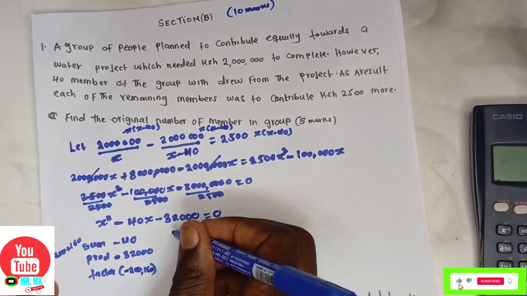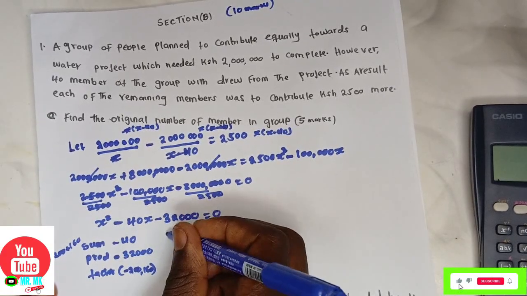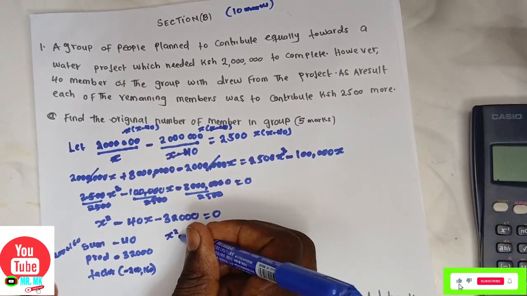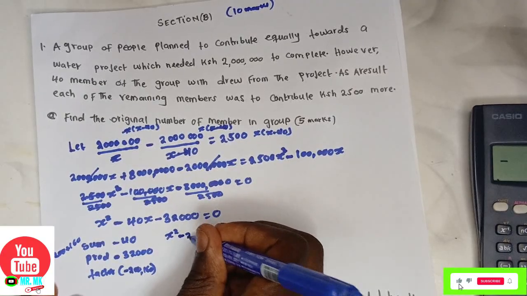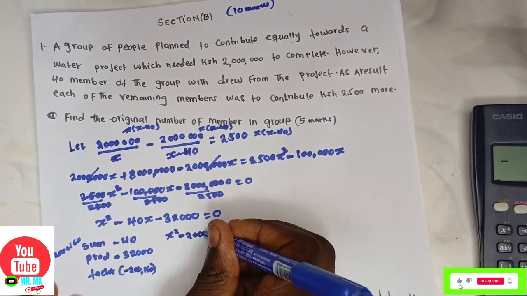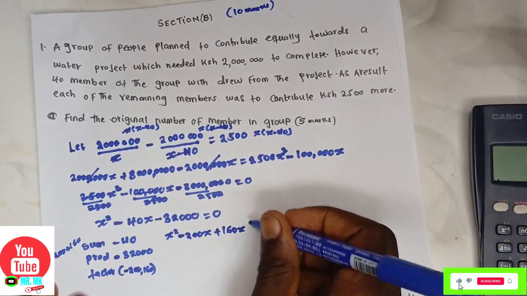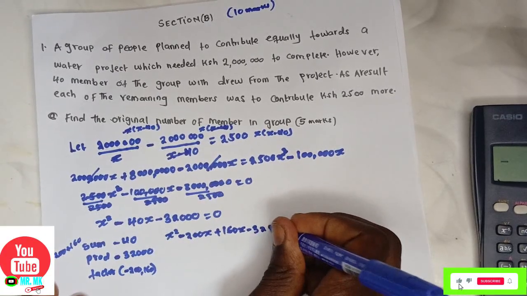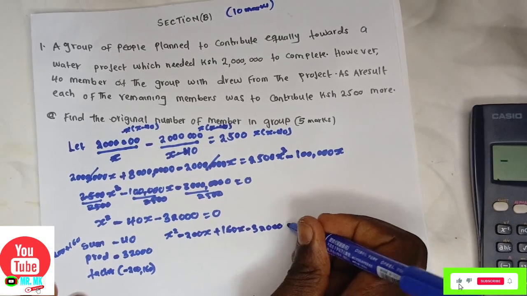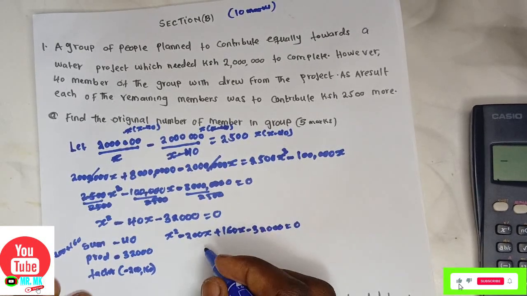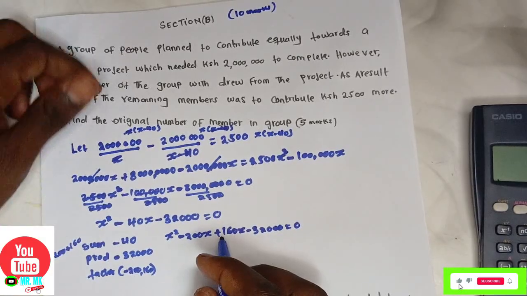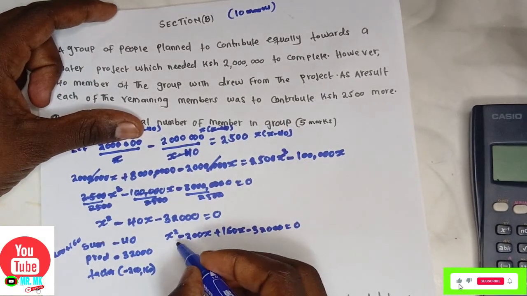Now the two factors, you replace with this one now. x squared minus 200x plus 160x minus 32,000 is equals to 0. Now from there, you factorize by grouping.